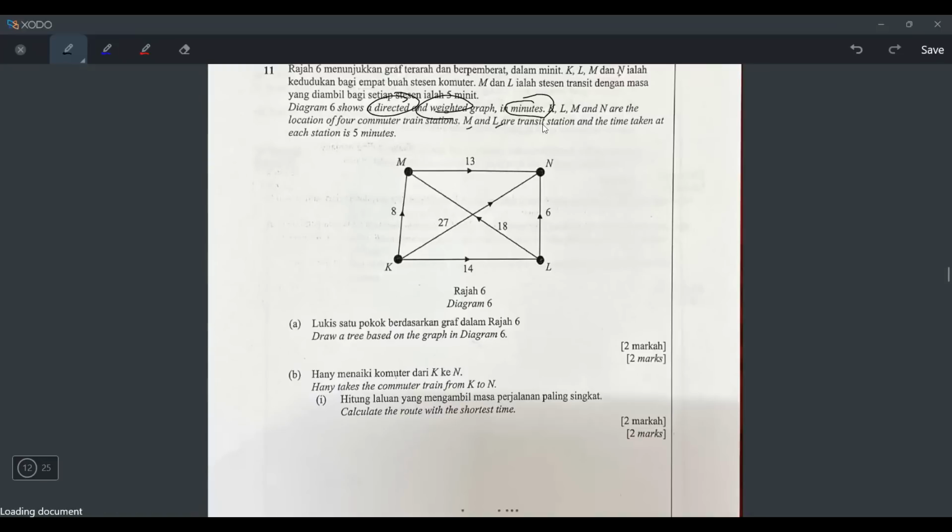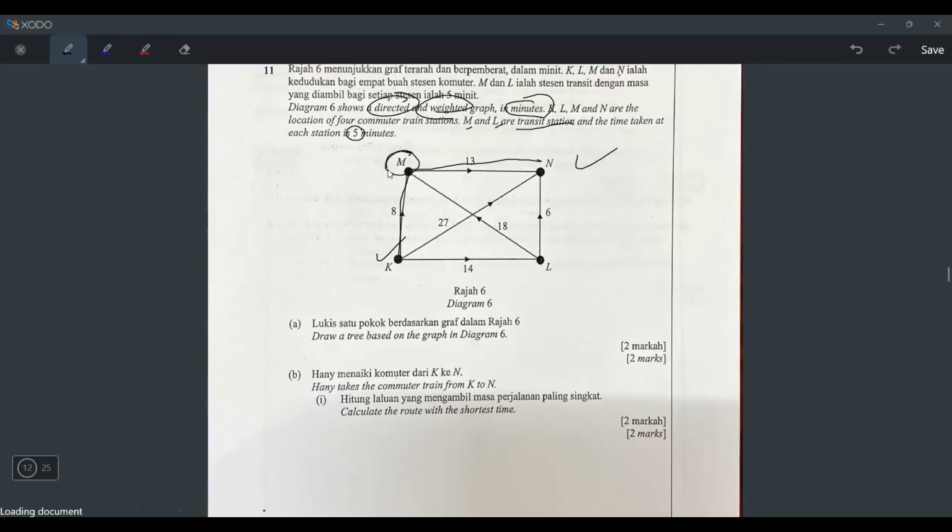And then they say M and L are transit stations. M and L are transit stations, okay? And the time taken at each station is 5 minutes. Oh, okay. It means, let's say you want to go from K to N, and then you want to pass through M, right? Let's say you want to go from here to here, but you will go like this, K to M, M to N. It means you stop at M first, right?